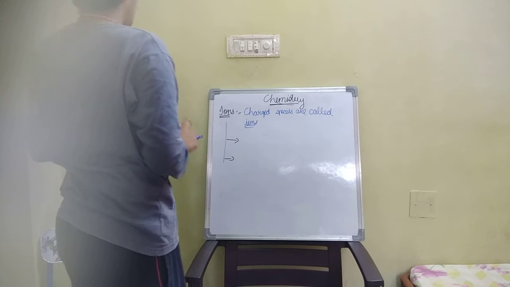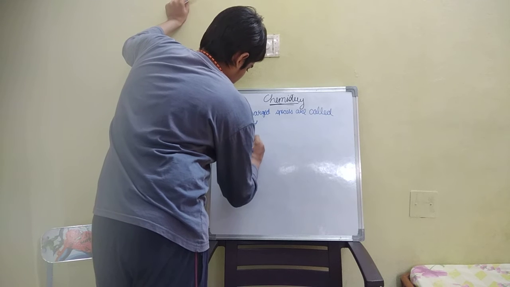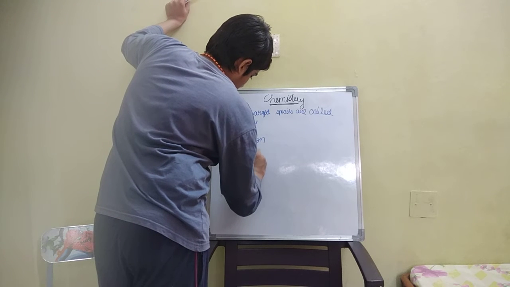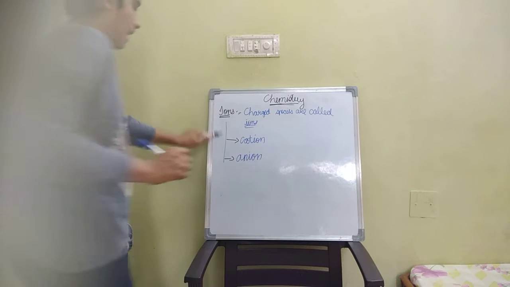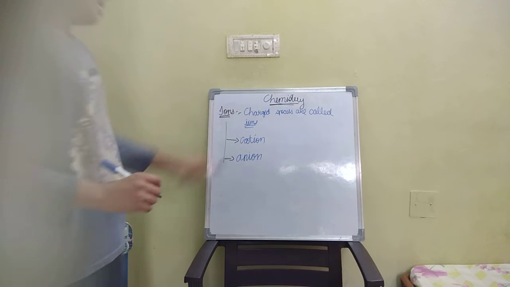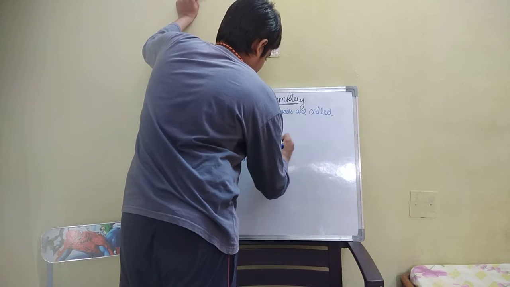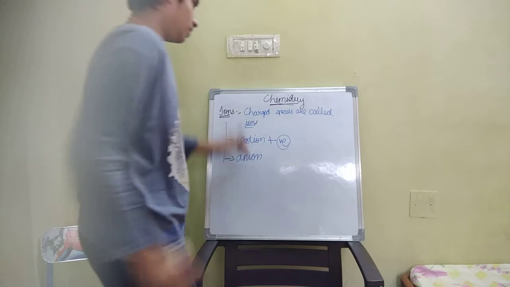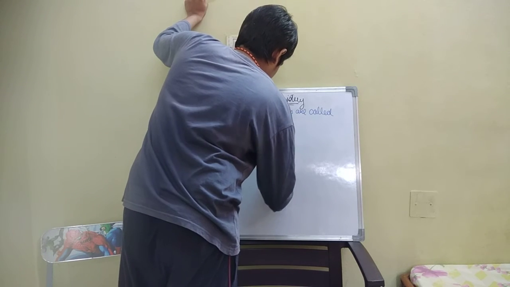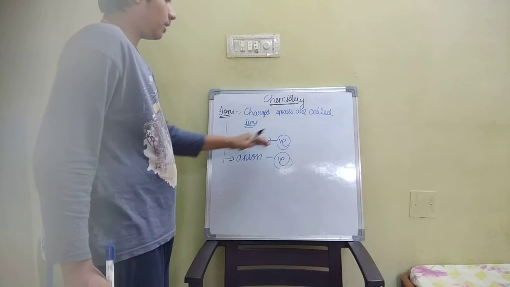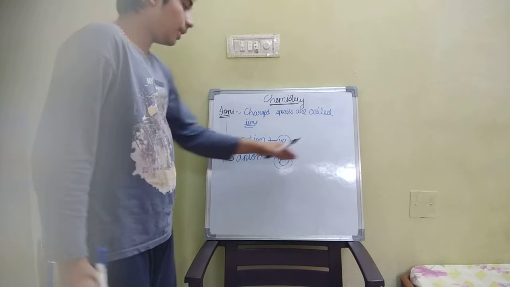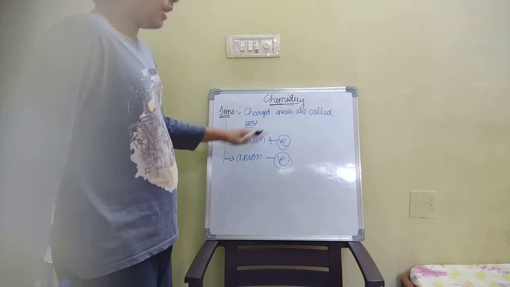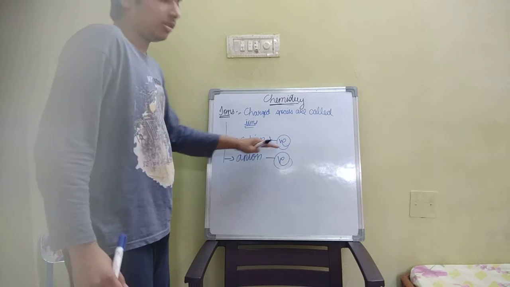One is cation, the other one is anion. Cations are positively charged species, anions are negatively charged species. What are ions? Charged species are called ions. There are two types of ions, cations and anions.